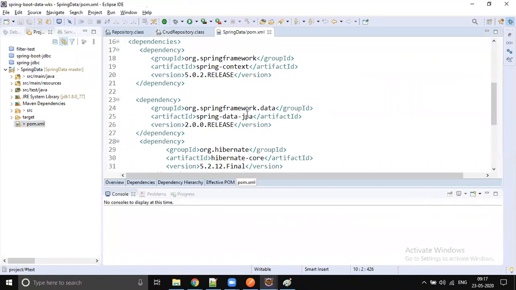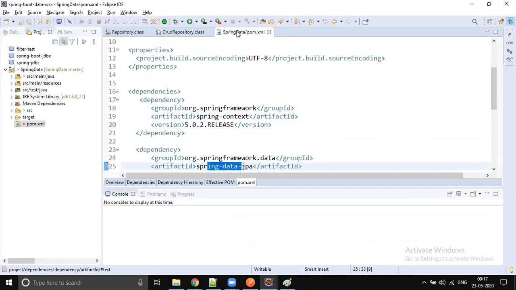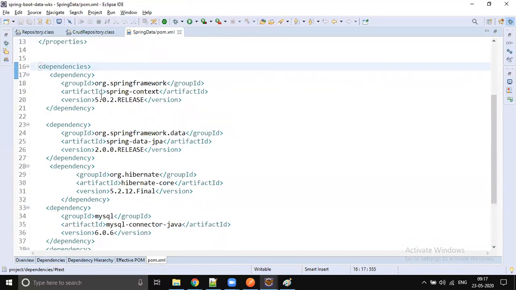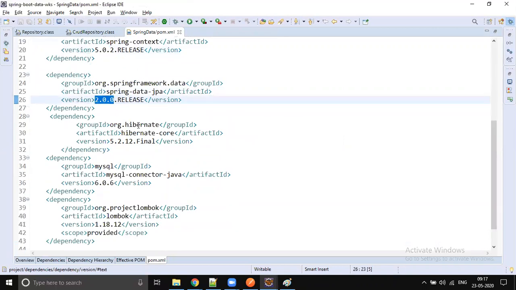Okay, so we need to add context. We need to add Spring Data JPA, right? So without Spring Boot, no parent, without Spring Boot. So here we need to mention, take care about versions. Coming to Spring, it is 5.0.2. Coming to Spring Data JPA, it's 2.0.0. And internally, we would like to use Hibernate, right?